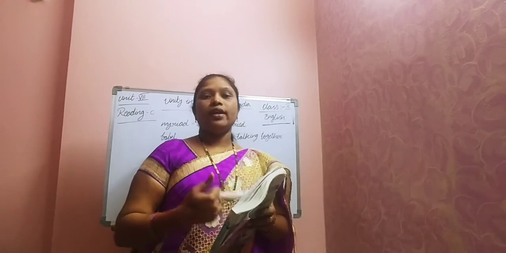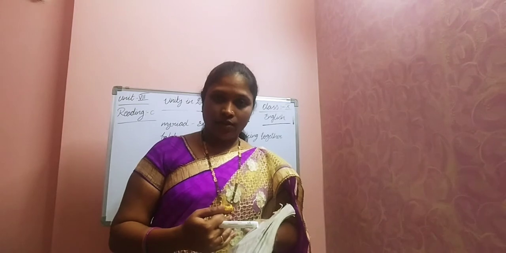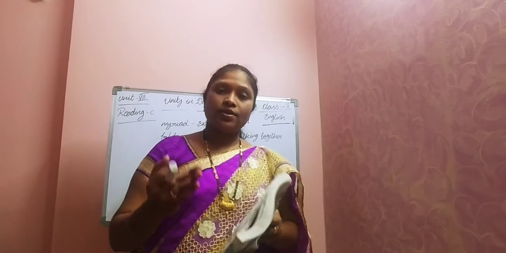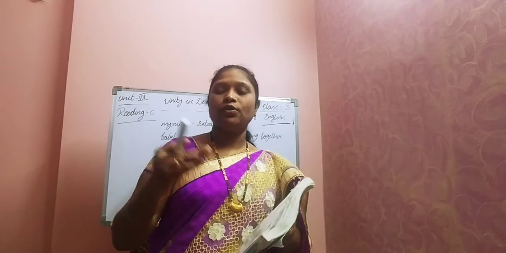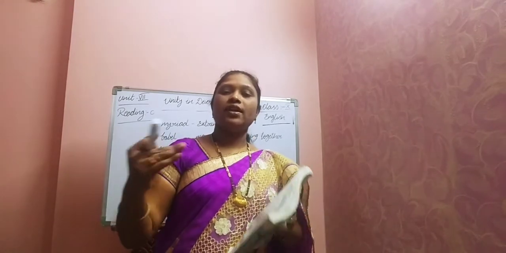For example, children, in your house, 5 to 6 members are there. What will happen if each and every person is having a different opinion? Can anything be possible? If you want to take any decision, if each and every person is having a different opinion, can you move forward? Will any progress be there in the work? Obviously it will not be there.